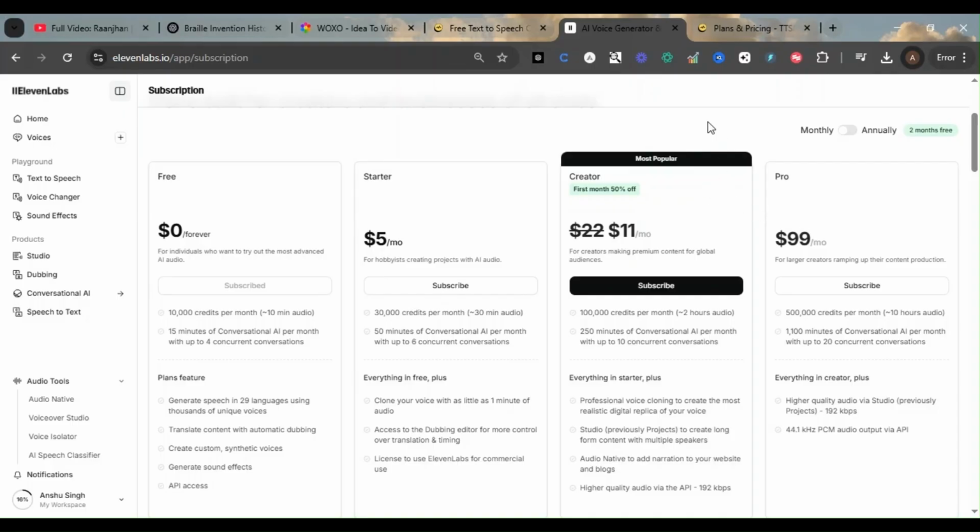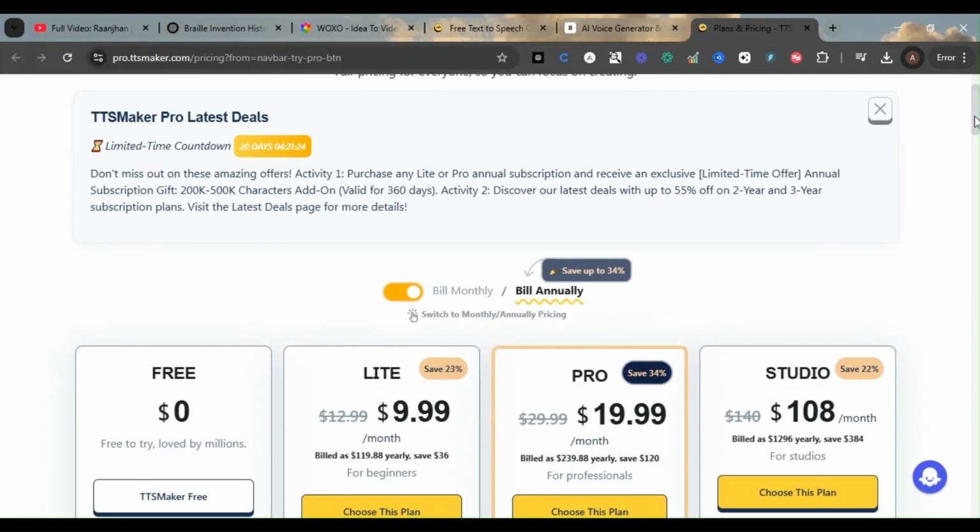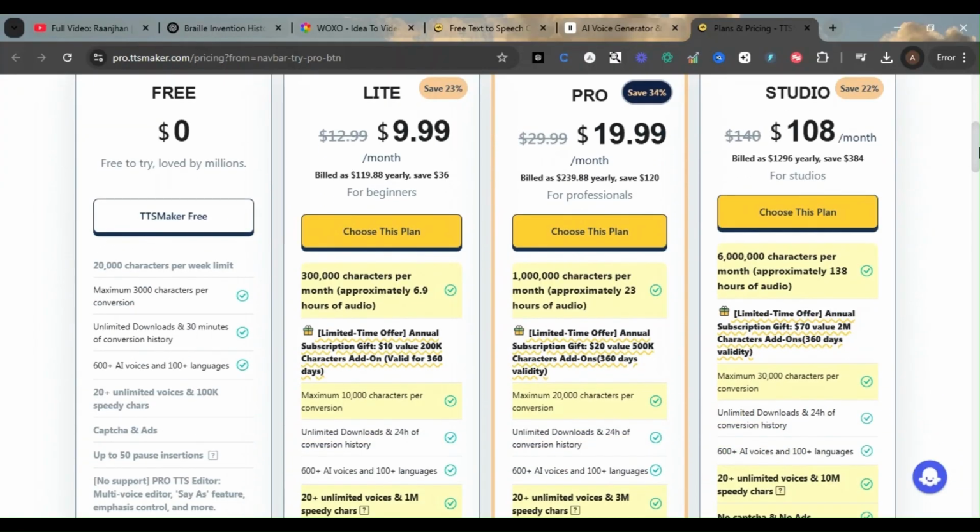Whereas if we see the pricing for this other tool that we have, that is TTS Maker, here it is free. Free 20,000 characters per week limit.